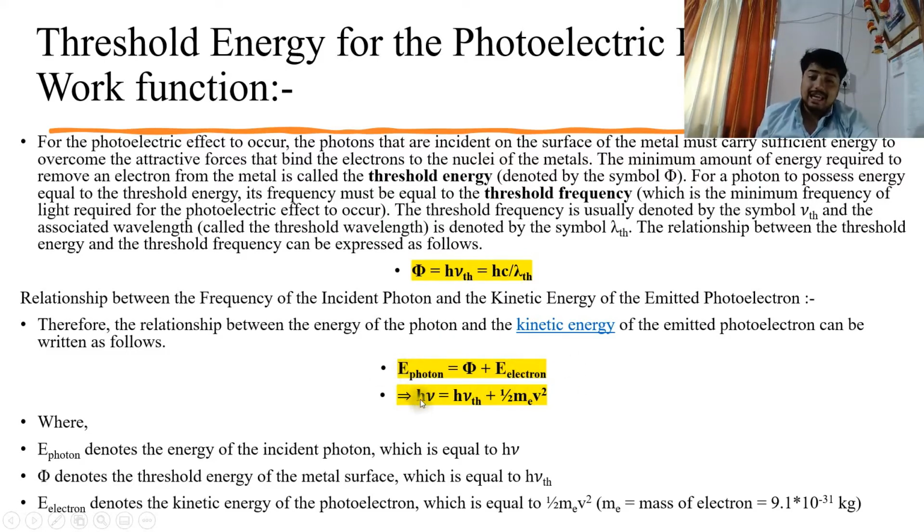Now here you can see h nu is the energy of the incident photon, h nu th is the energy or work function, the threshold energy of the metal surface, plus half m_e v square. Now what is this? This is the kinetic energy of the emitted electron, where m_e is the mass of the electron. You can get the value of the mass of the electron here, that is 9.1 into 10 raised to minus 31 kg, and v is the velocity of the emitted electron. Okay, so this is how the total energy, that is overall energy, is conserved in this process.